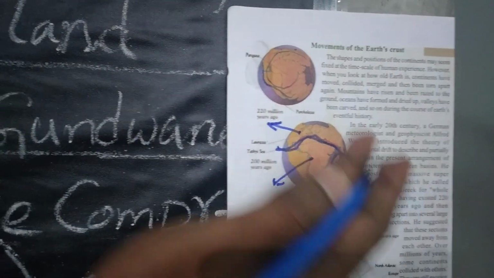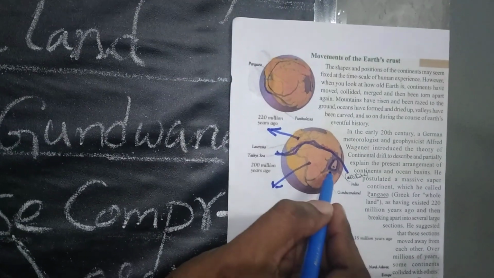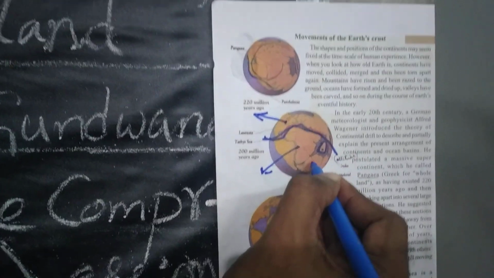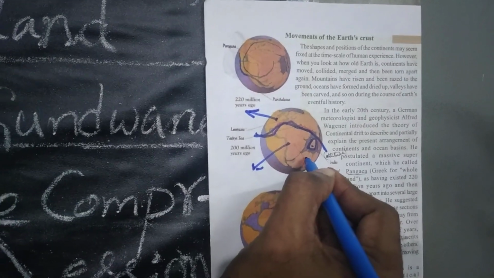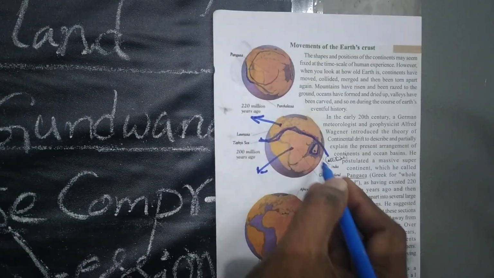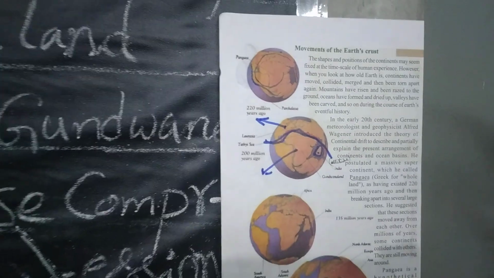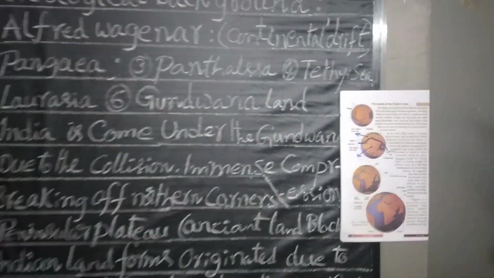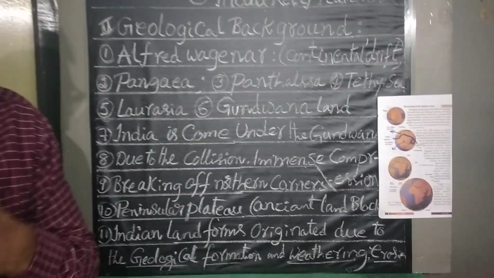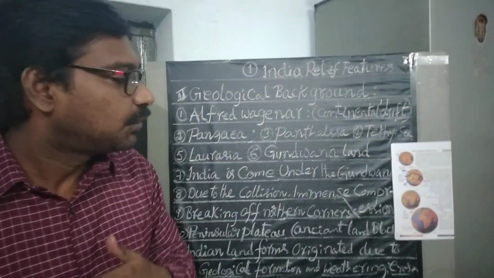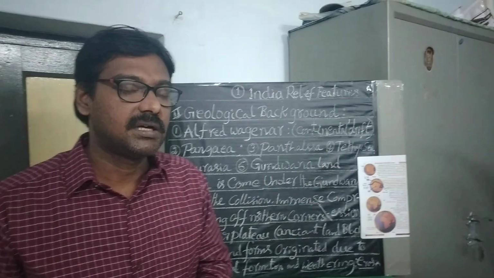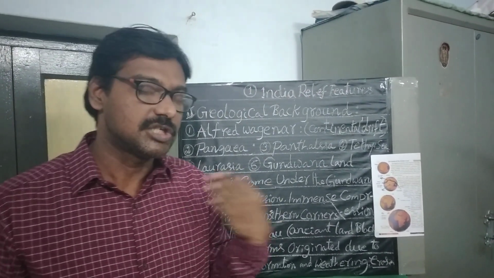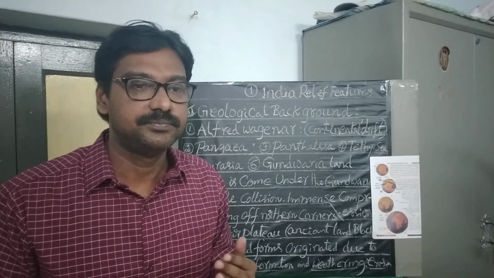The Indian part was a part of the Antarctica continent. It separated from Gondwanaland, moved towards the northeastern direction and collided with the large Eurasian plate.